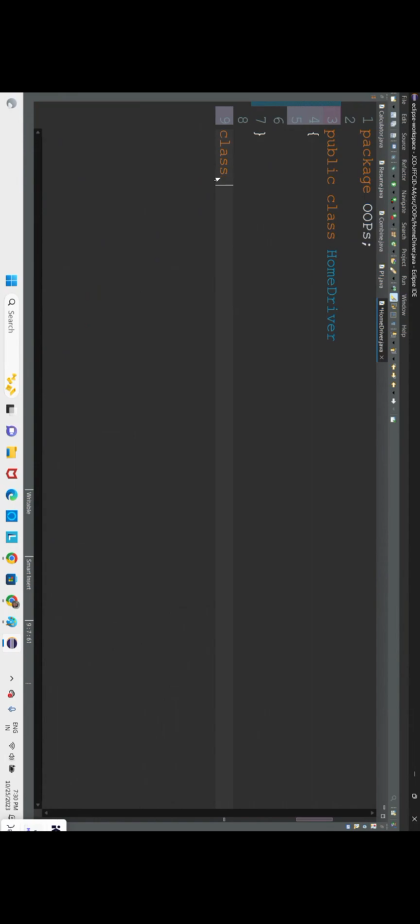So class home1, we shall take a shortcut, home1. In the home1, there is Smith and there is Sheila. Now here, what we shall do is we shall take a method, that is Smith method.